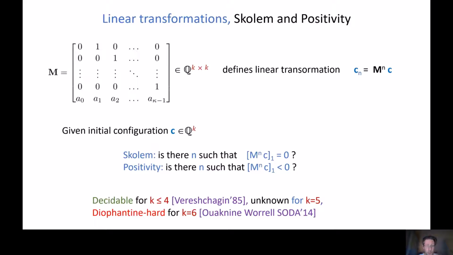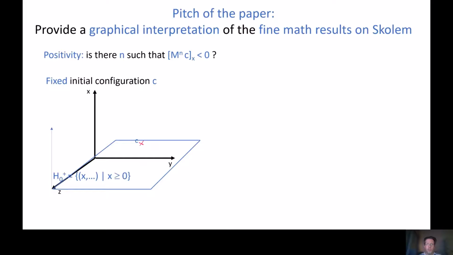We know how to solve them only for very small dimension, up to 4, and above that it's unknown how to do, and it's also actually known that it's very hard. So the pitch of the paper is to try to provide a graphical interpretation of the fine mathematical result there is on Skolem.